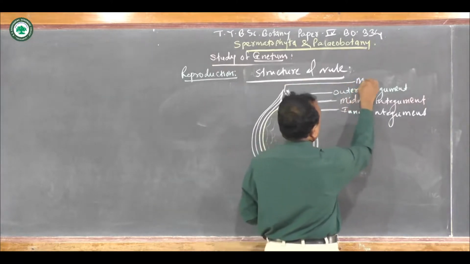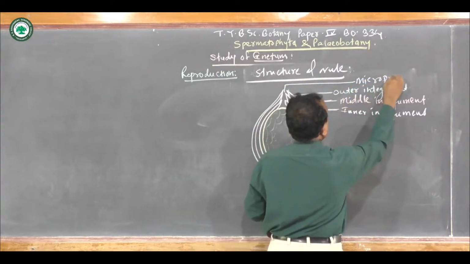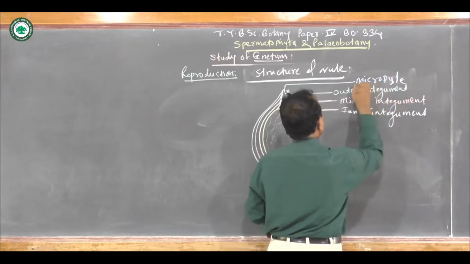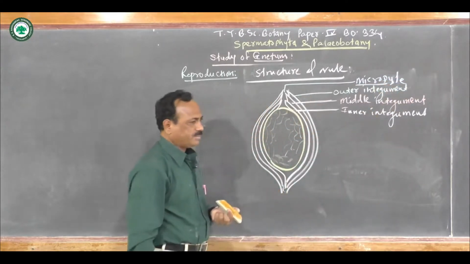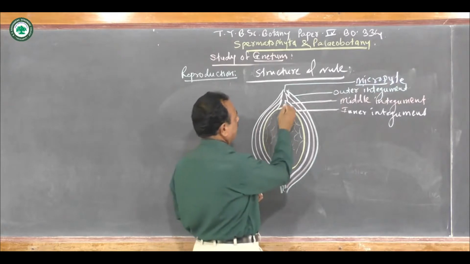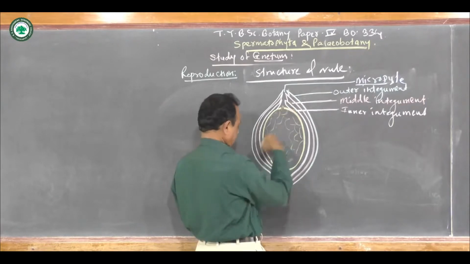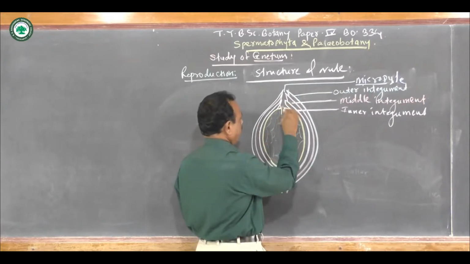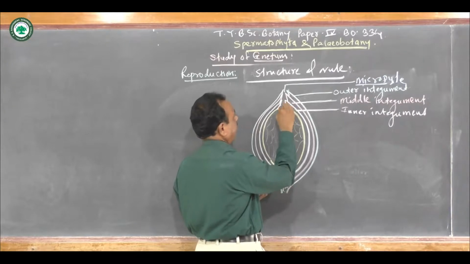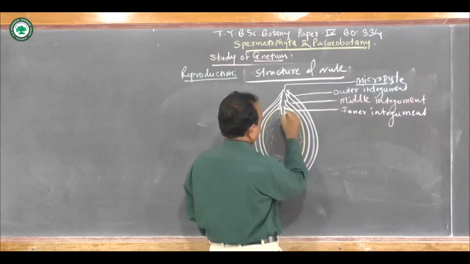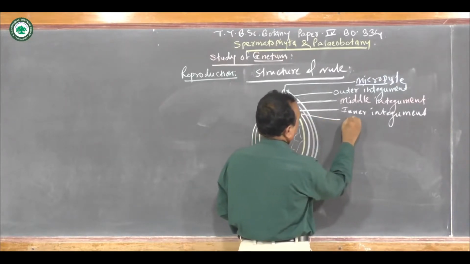So this is the micropyle, nothing but a small opening or pore, and below it the micropyle opens into a small chamber, and that chamber is known as the pollen chamber. So this is the pollen chamber.